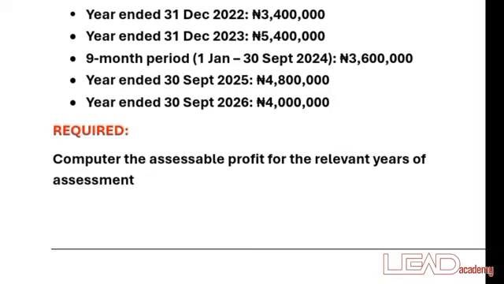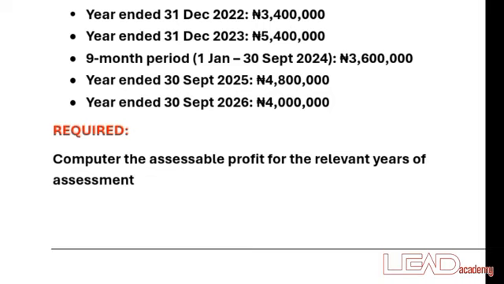Since you are working with the old basis, which is from January to December, which means that we have used up 3 months in 2024, but you are in 2025 now. So since you are in 2025 now, which means it's starting from January.